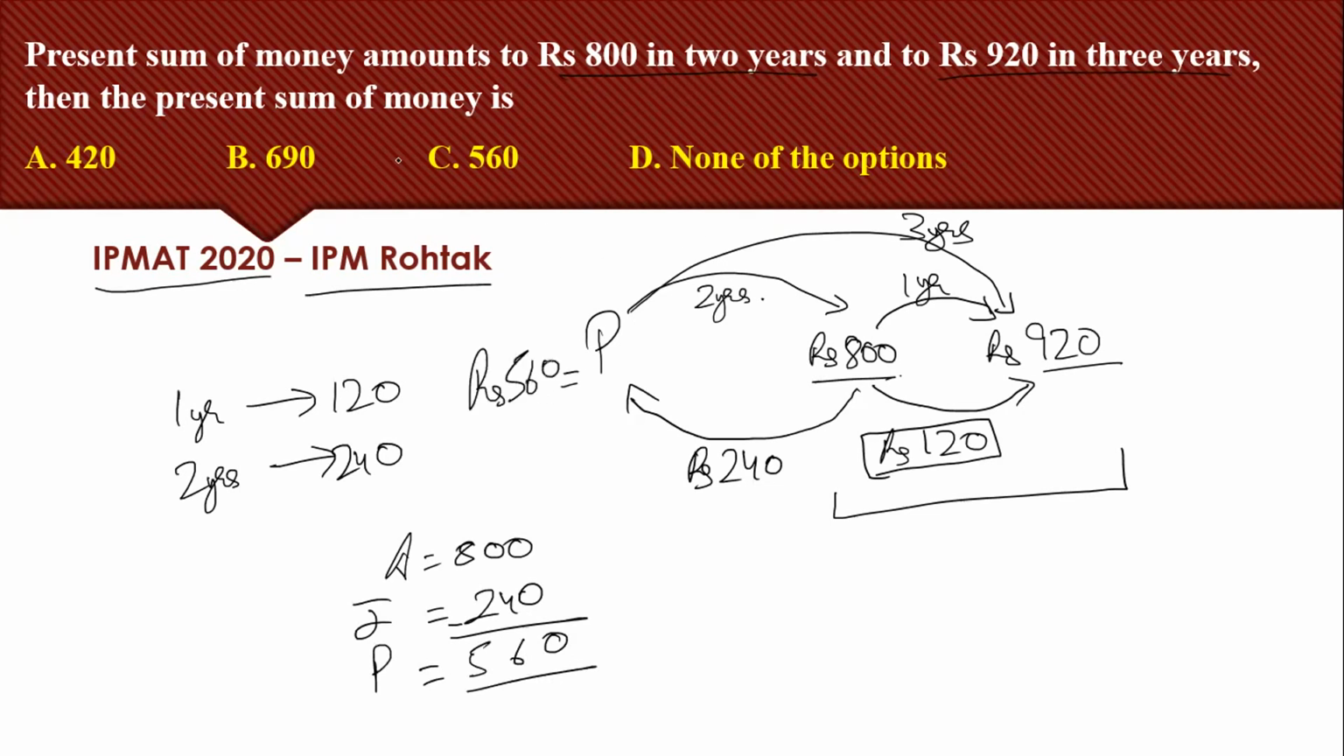What was the question? The present sum of money. So we need to find this present sum of money. Is there any option like 560? Yes, option C will be my answer. Option C will be my answer. I hope you have understood this.